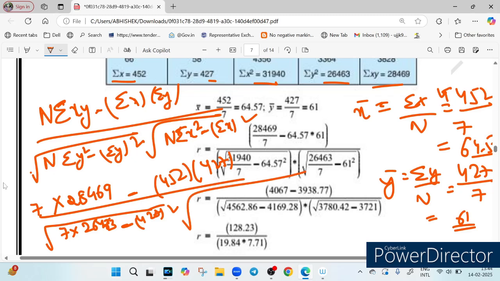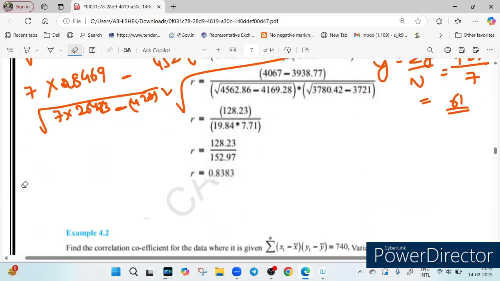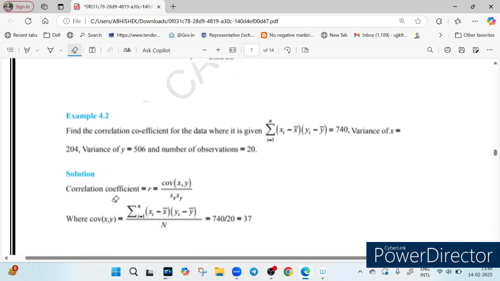Now the second one, n times, just put the values, use the calculator, and the value you will get for r is 0.8383. So it is closer to 1, to be more precise. It means there is a fairly strong relationship between export and import. So this is how you will calculate small r. I hope it is clear.